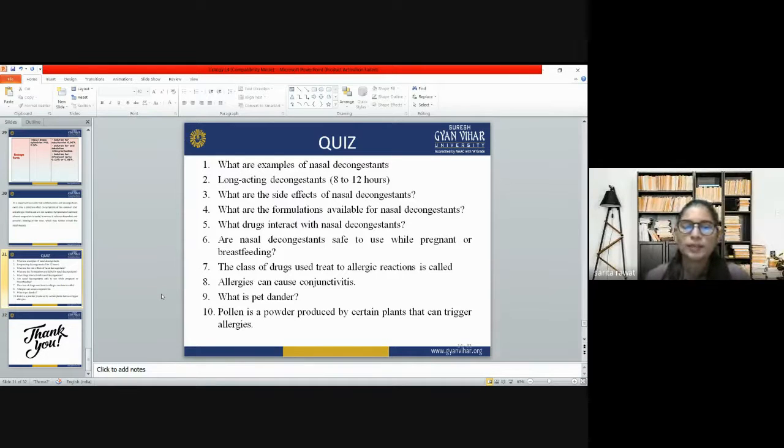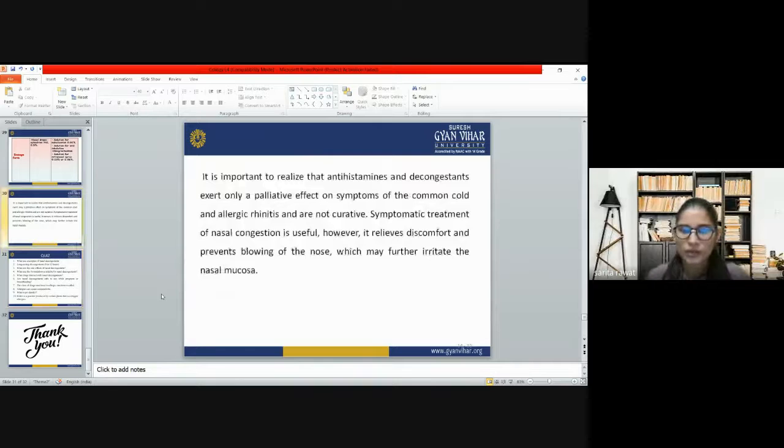What is pollen? Pollen is a powder produced by certain plants that can trigger allergies. Of course, they can trigger allergies. Those persons who have allergies to pollen grains can have allergic reactions. So this is all about your quiz.